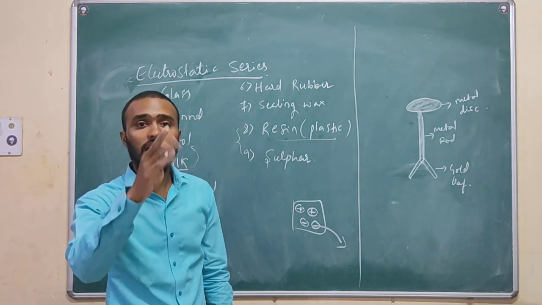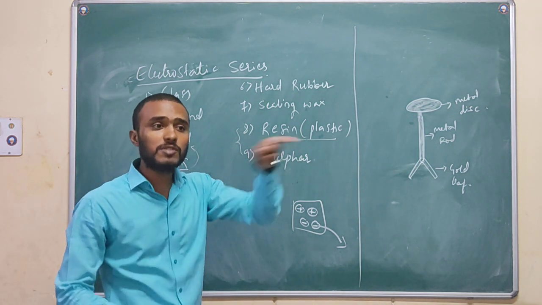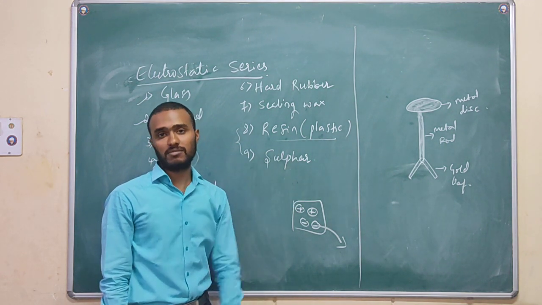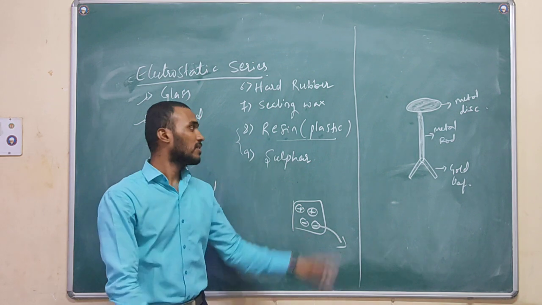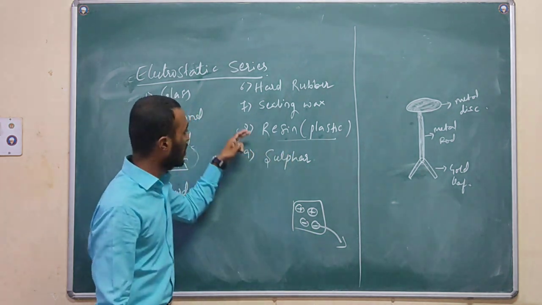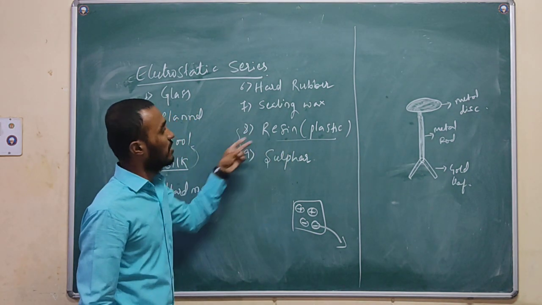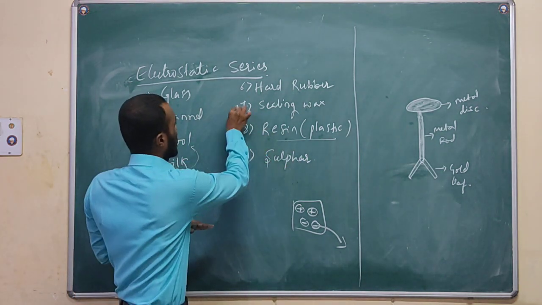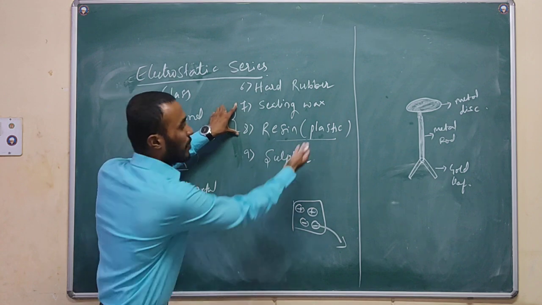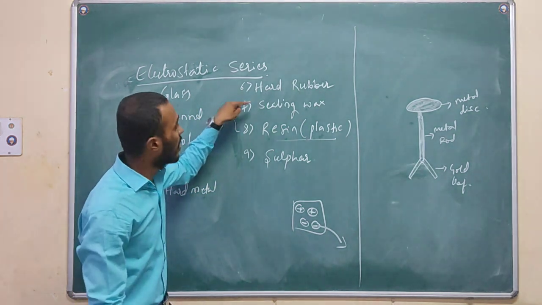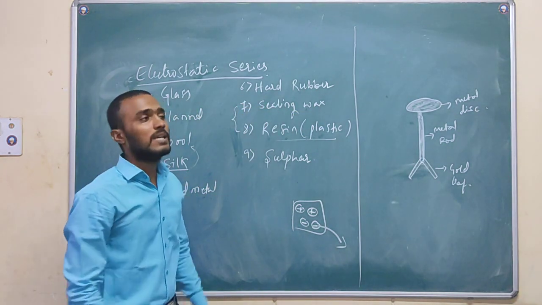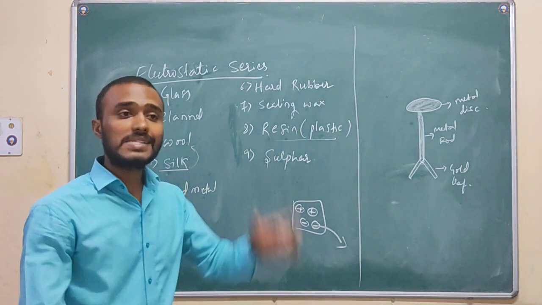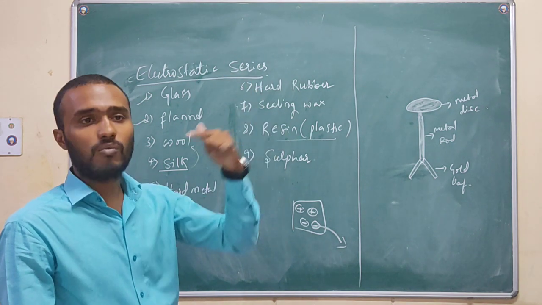Whether it is positive or negative depends on which body I am going to interact with. If I rub these two bodies, plastic becomes positive, sulfur becomes negative. Again, if I interact with these two bodies instead, plastic becomes negative in this case, and sealing wax becomes positive.